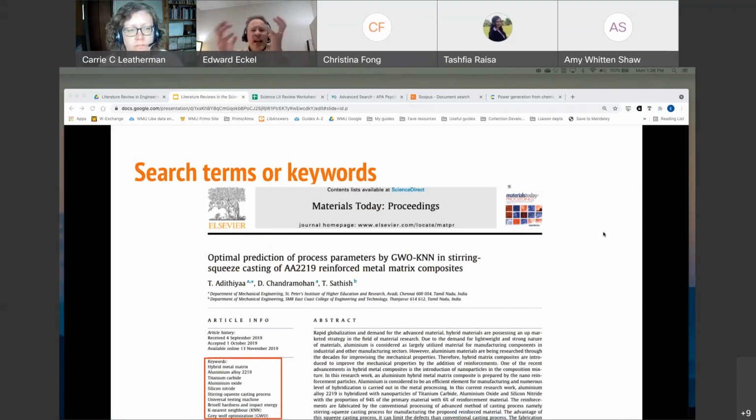Every database is different. So the databases that Carrie mentioned earlier, the interdisciplinary ones, could be pretty exhaustive, but the discipline-specific ones will focus just on that discipline. PubMed is probably as exhaustive as you can get with medicine. Engineering Village is very exhaustive, but you may need to look at several different databases to make sure you are not missing things.